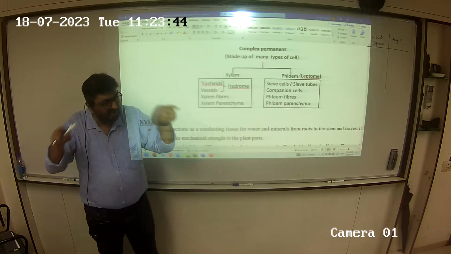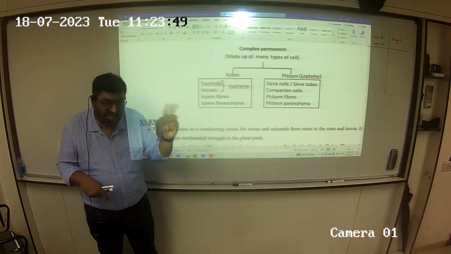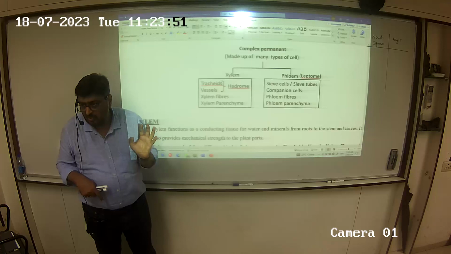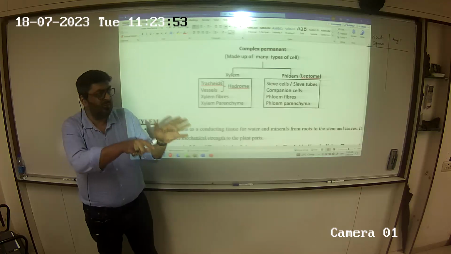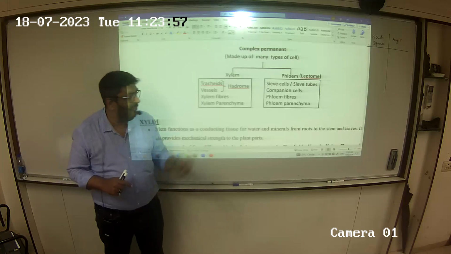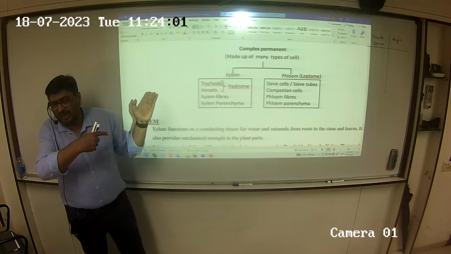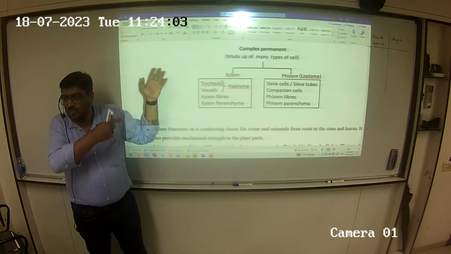So they are functioning as one unit. They are performing a common function, but individual cells can have their own functions also. But the focus is always towards performing the common function. So it is a heterogeneous tissue, obviously made up of different types of cells. So if this is heterogeneous, what do we call the simple ones? Homogeneous.